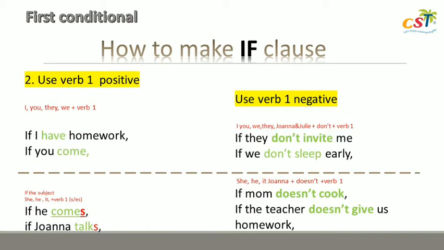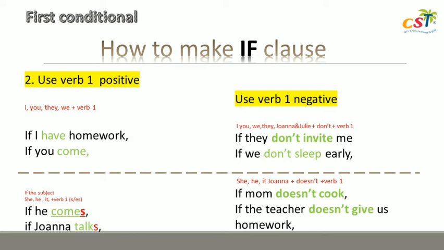The next type, you can make if clause using verb 1. For positive, you only have to put verb 1. For the example, if I have homework, if you come. Yes, we only discuss if clause first, yeah? And the negative one is if they don't invite me, if we don't sleep early, right? They are for the subject I, you, they, and we.